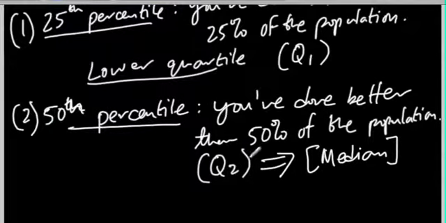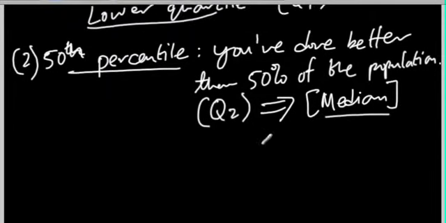We usually don't call it Q2. We usually call it the median because you're right in the middle. You're right at the center, which is the 50th percentile. So you're better than 50%, but also 50% of the population is better than you. So that's the second one, which we call Q2. We don't usually call that any quartile. It's just called the 50th percentile or the median.